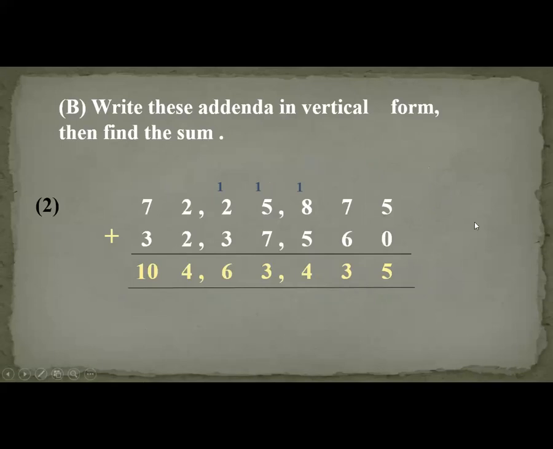Okay, students, now listen to me carefully. Part B, write these addenda in vertical form, then find the sum. You will solve this part in your fair copy. First of all, you make title page of chapter number 2, addition and subtraction. Got it?